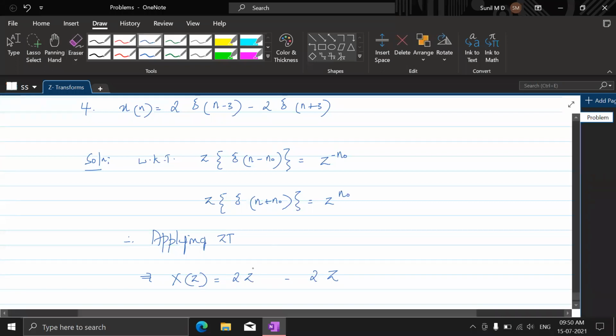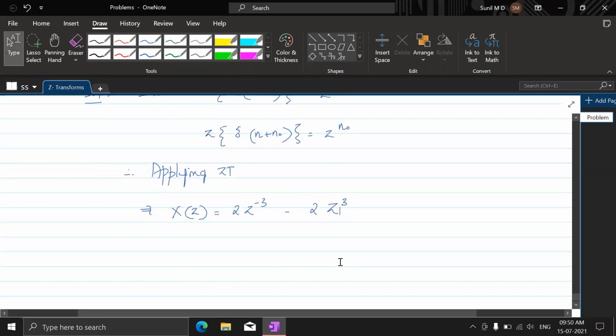Fine, it's minus 3 and it is here z to the power 3. So this is all z except z equal to 0 for the ROC. For this it is all z except z equal to infinity, right?